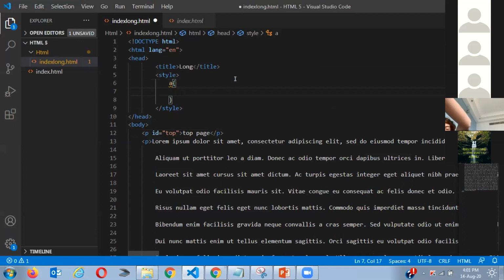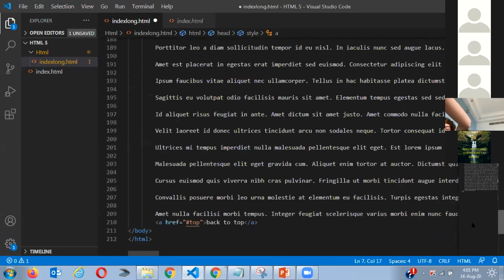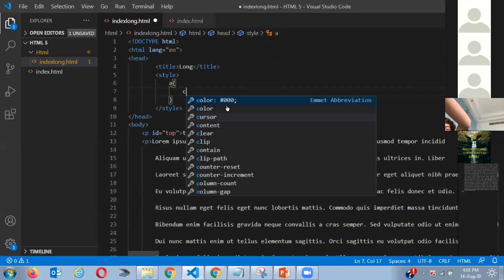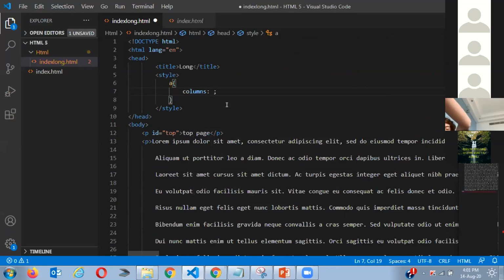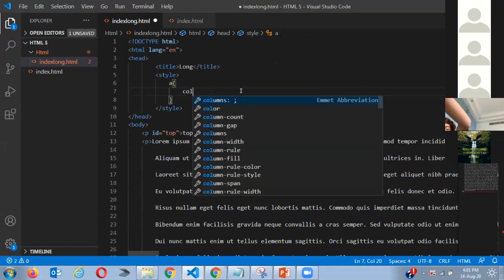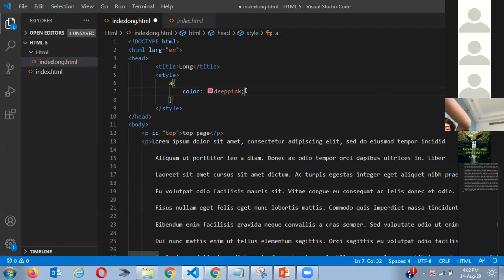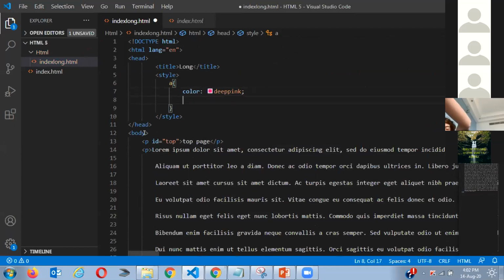So now I'm going to modify this. Let me just change the color. Maybe I want the color to be deep pink. Okay, it becomes pink. And before that, I don't even like the white color there, so I'll make the background color black.